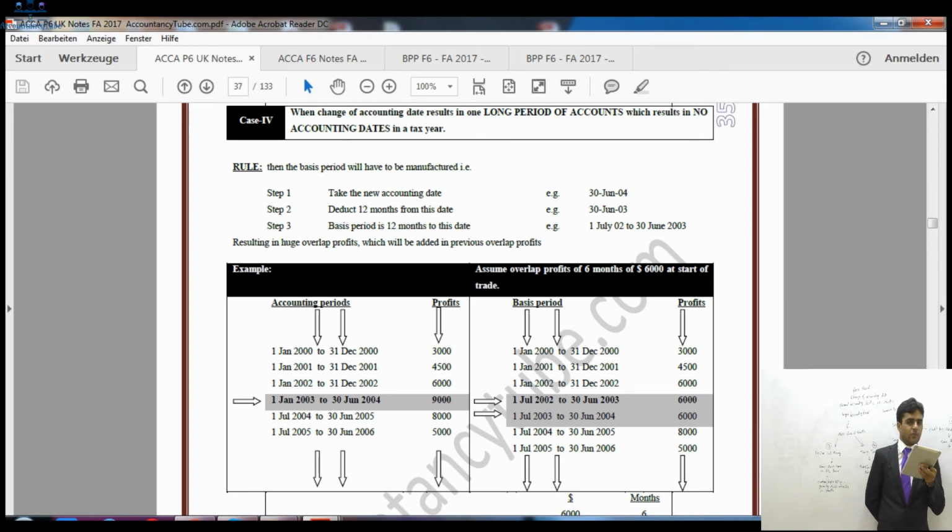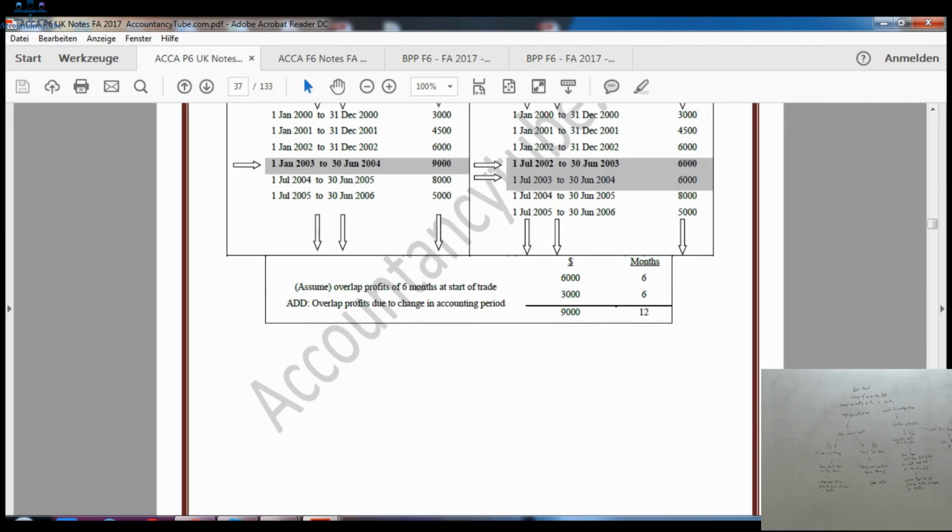So altogether £12,000. Whereas how much we should have taxed? We should have taxed £9,000. So how much we actually taxed? We actually taxed £12,000. So £3,000 we extra taxed, which is overlap profit, which will be added in the previous overlap profit. Previous overlap profit was £6,000. So the new one would be £3,000. So altogether £9,000 worth of overlap profit.